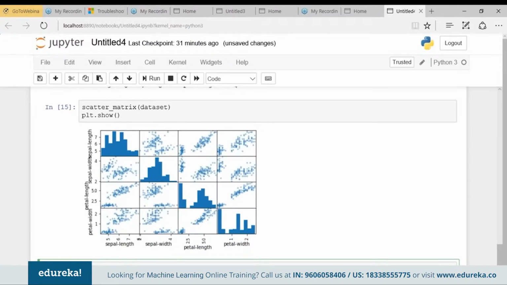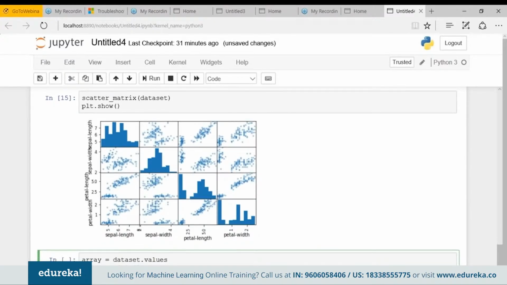Next, I'll define a variable x, which will consist of all the columns from the array from 0 to 4, starting from 0 to 4. And the next variable y. So first of all, we'll define a variable x that will consist of the values in the array starting from the beginning, 0 till 4. Okay, so these are the columns which will be included in the x variable. And for the y variable, I'll define it as the class or the output. So I just need the fourth column, that is my class column. So I'll start from the beginning and I just want the fourth column.